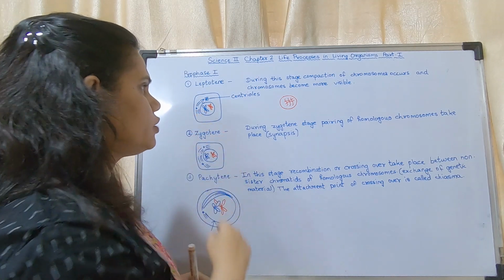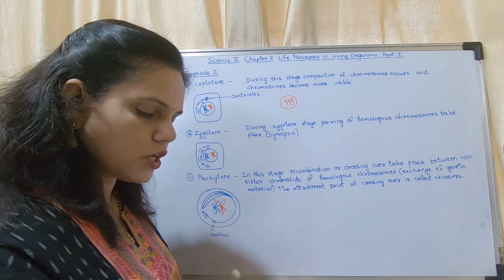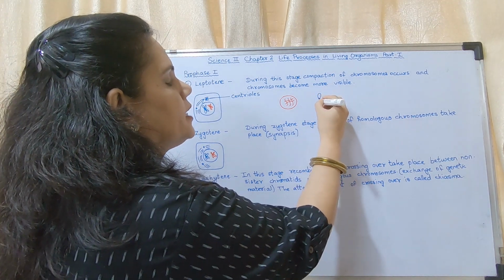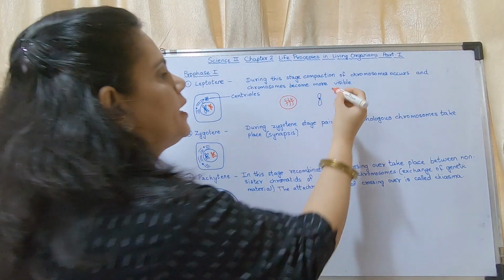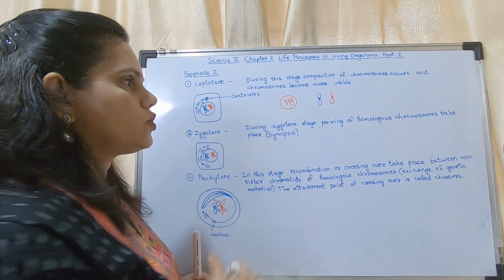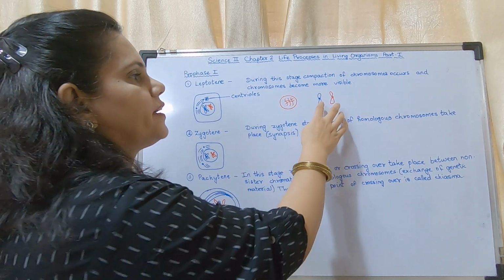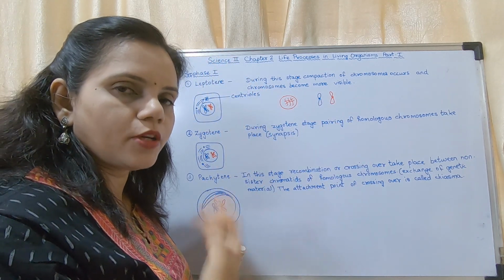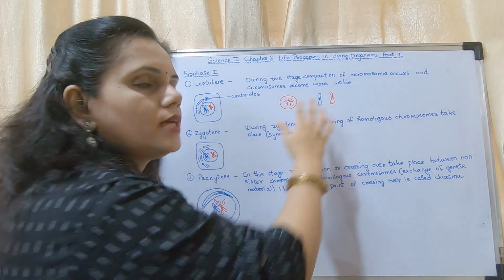Here you may see they have shown the chromosomes along with sister chromatids. When I showed you the parent cell, it was like this. This was chromosome number 1, and this is also chromosome number 1. Okay, so these are friends. The friends are going to separate now. The friends are going to separate in this phase, that is prophase 1, metaphase 1, anaphase 1 and telophase 1. These two are going to separate.